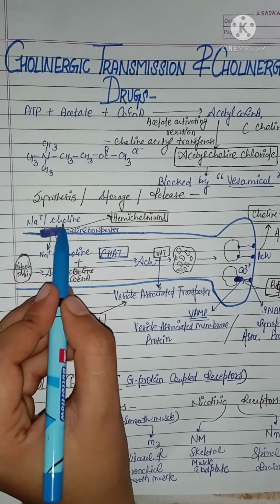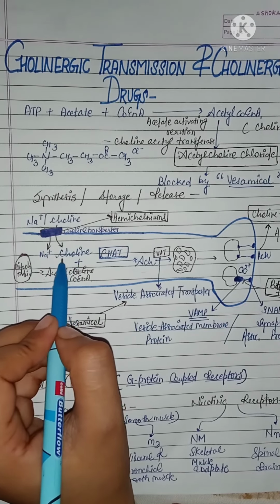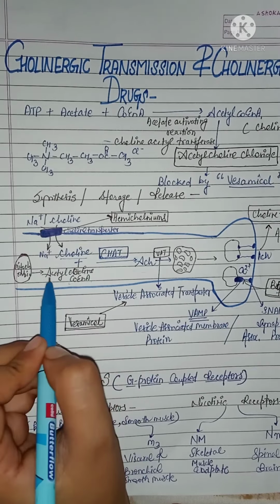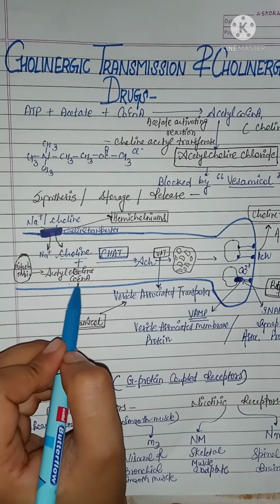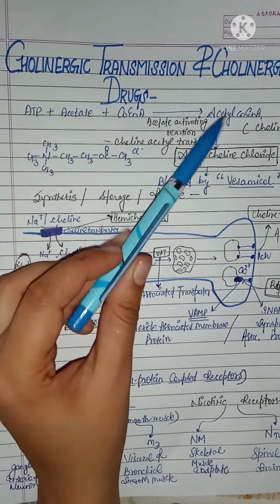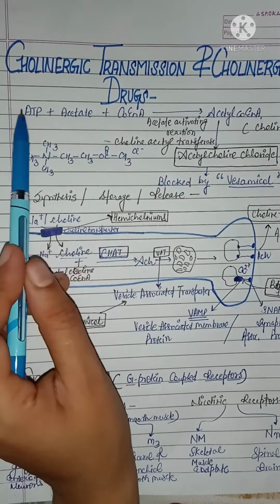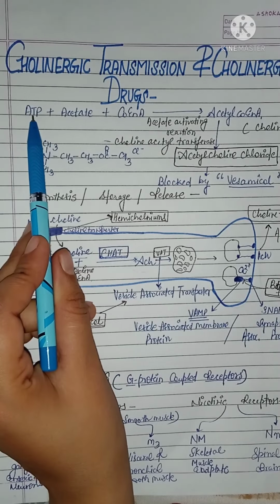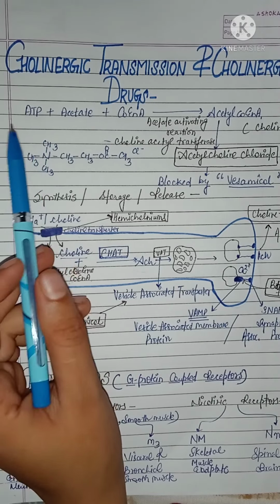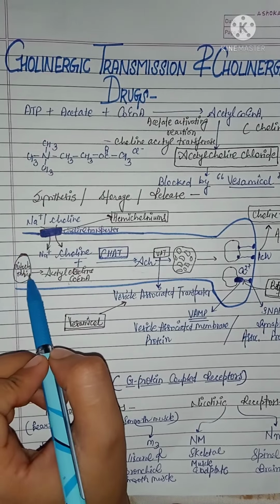Once the sodium and choline enter the neuron, we have acetyl coenzyme A, which is formed by ATP, and we know that ATP is energy released by the mitochondria.